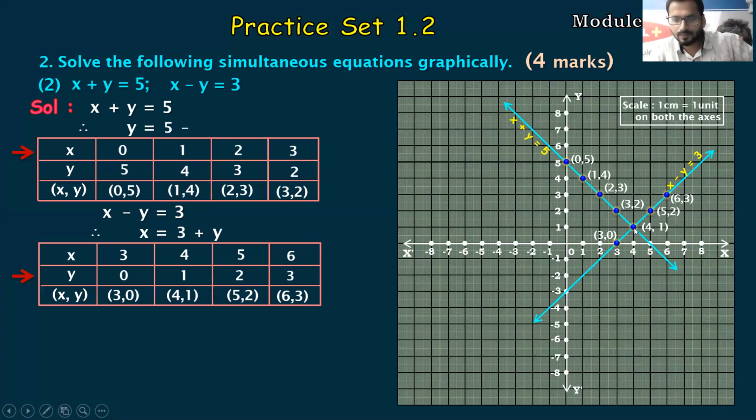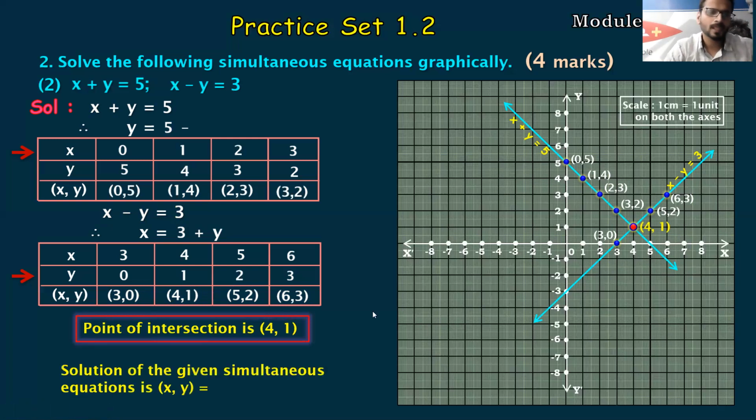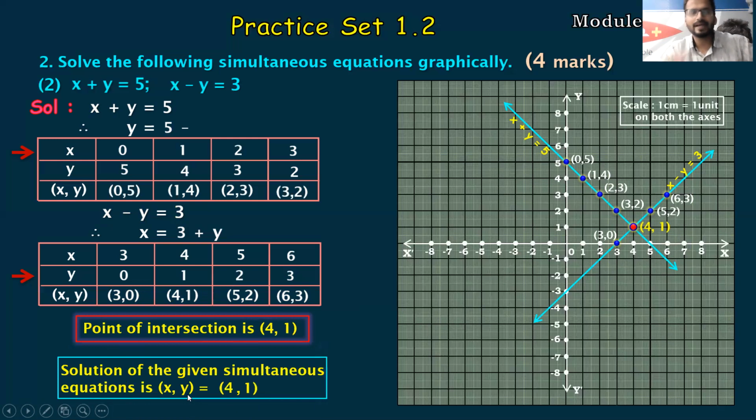Note the point. What is the point, students? It's 4 comma 1, right? So this is your final answer. So the point of intersection is 4 comma 1. Therefore, the solution of the given equations is x comma y equal to 4 comma 1, and write it in a beautiful box and get full marks. Okay, so this is how you have to do your graphical question.